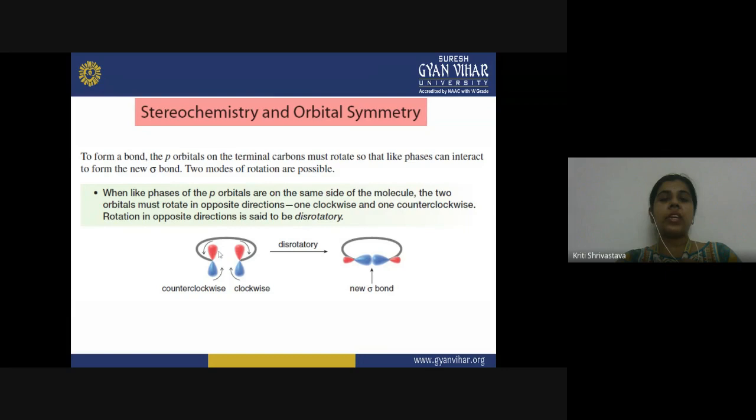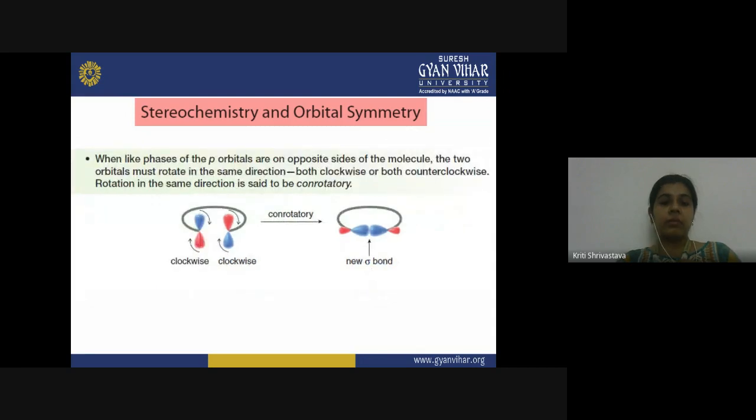As you can see, this orbital is rotating in the counterclockwise direction, and this one is rotating in the clockwise direction. After this rotation, these two blue lobes come together and a new sigma bond is formed here. You can remember disrotatory motion by the different rotation of the orbitals, when the p orbitals rotate in different directions.